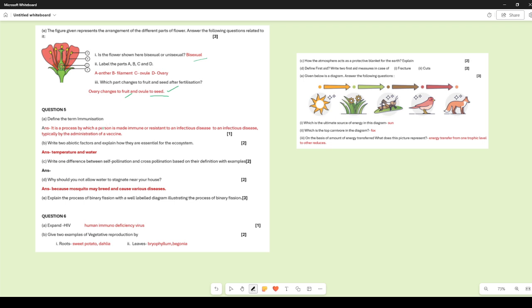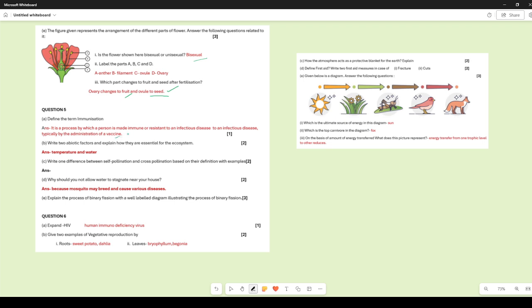Define the term immunization. Now what do we mean by immunization? It is a process by which a person is made immune or resistant to some infectious diseases, typically by the administration of a vaccine. So vaccination is the administration of vaccine, whereas immunization is the person being made able to develop their immunity so that they become immune to specific diseases for which they have been vaccinated against.